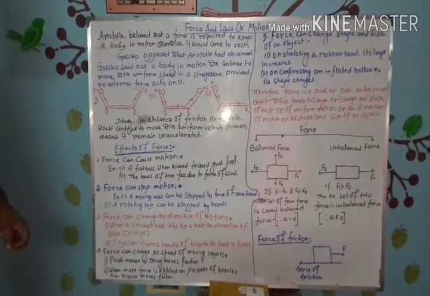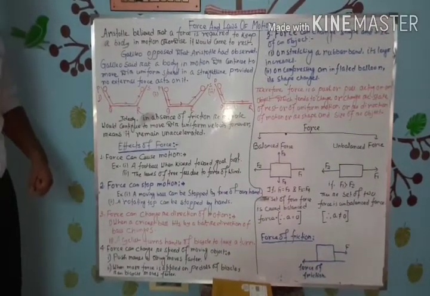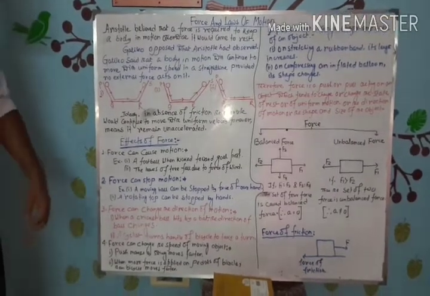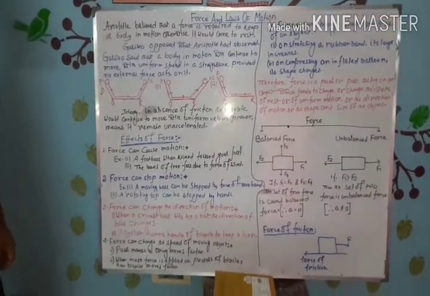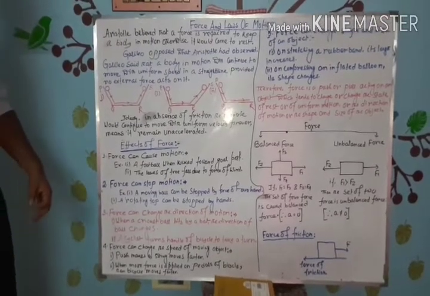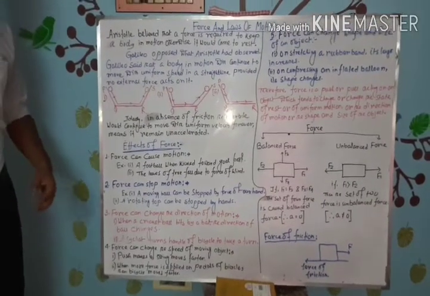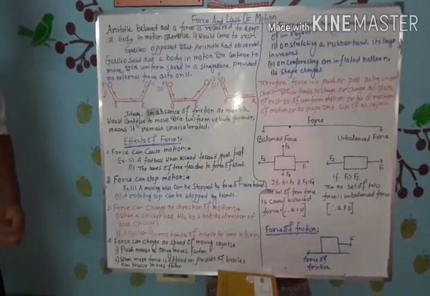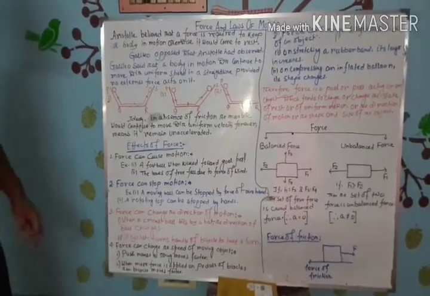So according to Galileo, whenever a body is in motion over a straight line, if no external force is acting on the object, then the object continues its motion along the same straight line with uniform speed. Means the acceleration of the object is 0.